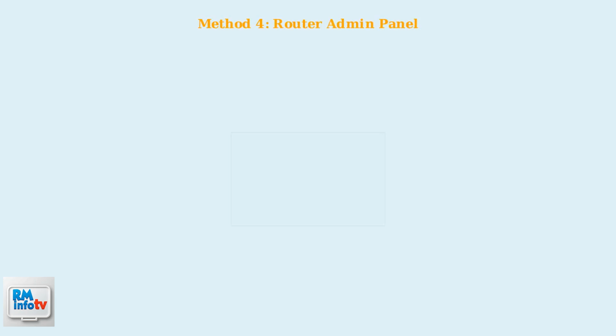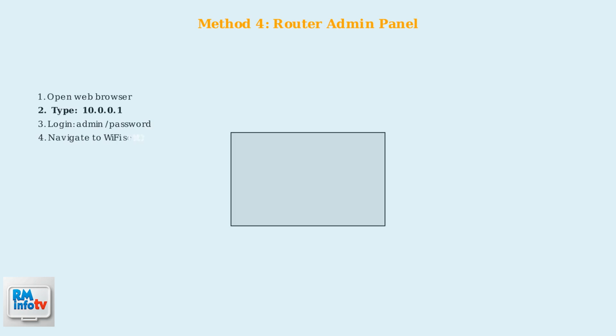For more advanced users, you can access the router's admin panel. Open a web browser and type 10.0.0.1 in the address bar. Log in using the default credentials, username admin and password. Then navigate to the Wi-Fi settings to find your password. Remember to change these default login credentials for security.